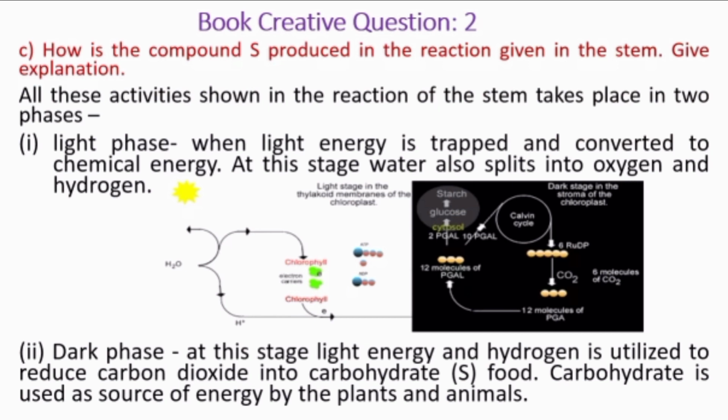At this stage, light energy and hydrogen are utilized to reduce carbon dioxide into carbohydrate, which is the food of plants. Carbohydrate is used as the source of energy by plants and animals. Hopefully, you have understood how the compound is produced in the reaction given in the stem.